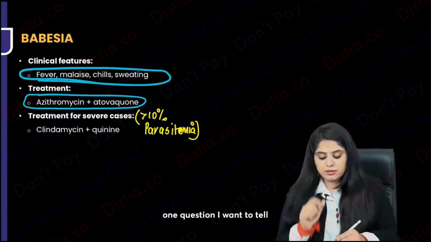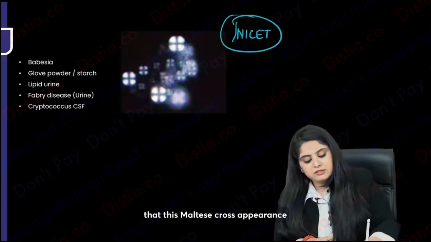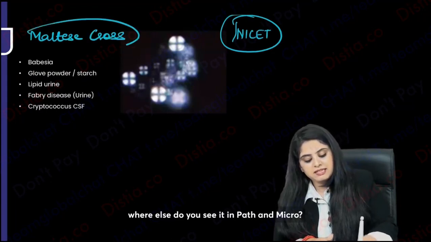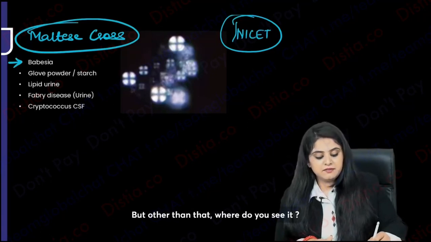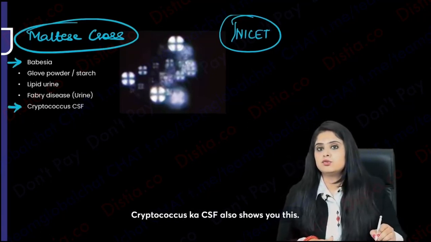But before I end, one question I want to tell for all the INI CET aspirants: this Maltese cross appearance that you just discussed, where else do you see it in pathology and micro? One we just saw in Babesia, right? But other than that, where do you see it? One more place in micro: Cryptococcus in CSF also shows you this.